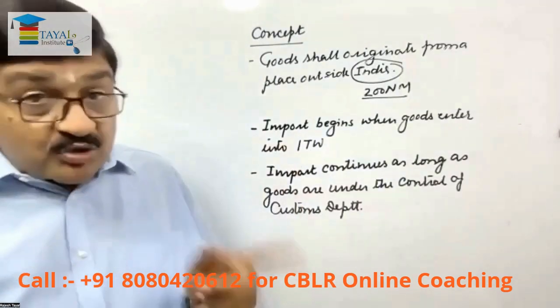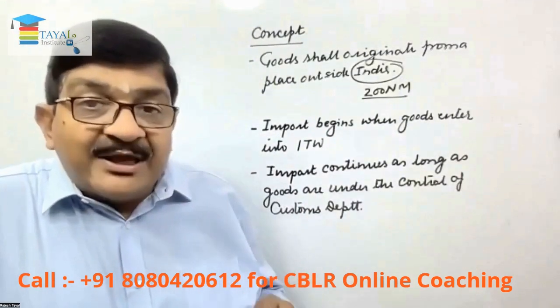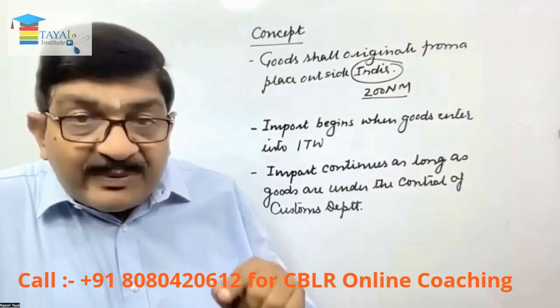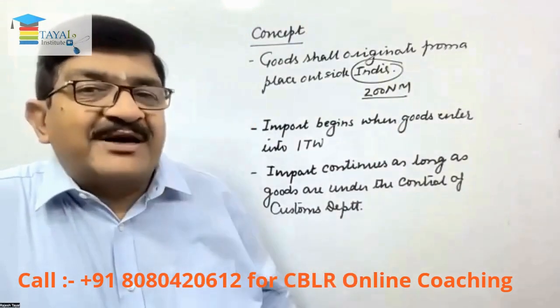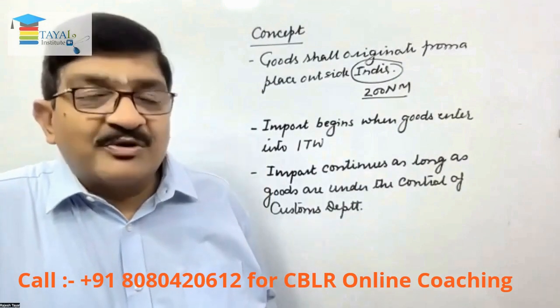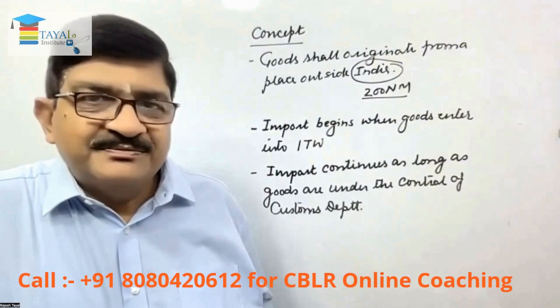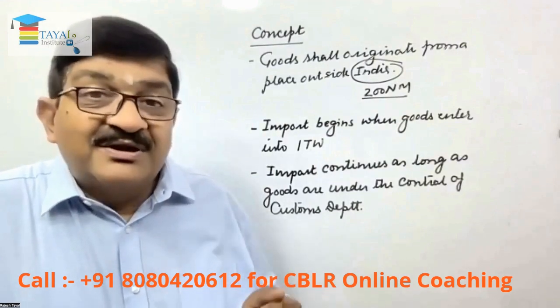Goods get out of control only when applicable duty has been paid and out of customs order has been passed. After clearing for home consumption.